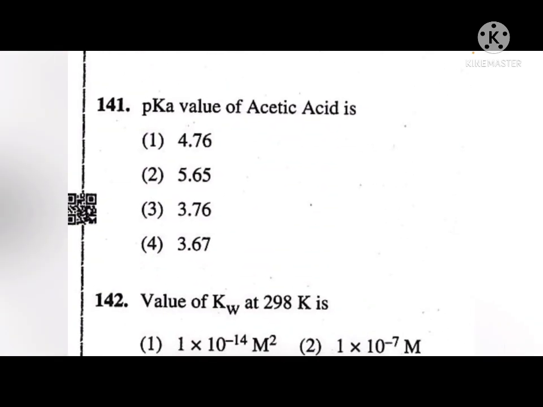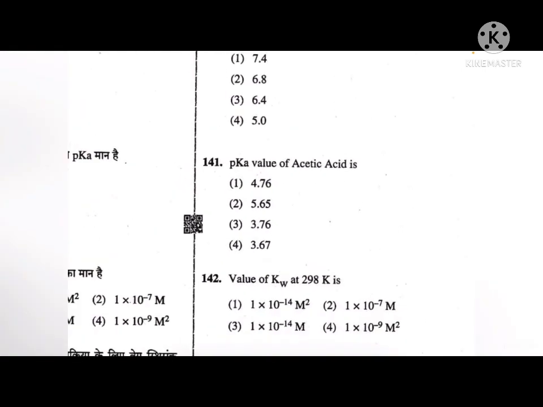Then the pKa value of acetic acid is 4.76, 5.65, 3.76, 3.67. The correct answer to this is option 1, that is 4.76. So the pKa value of acetic acid is determined by plotting a pH titration curve, performing a pH titration of a weak acid with a strong base, and observing the precautions while performing the experiment.